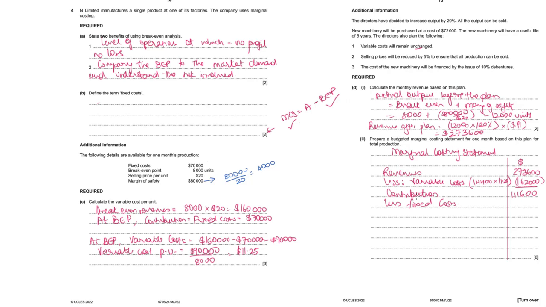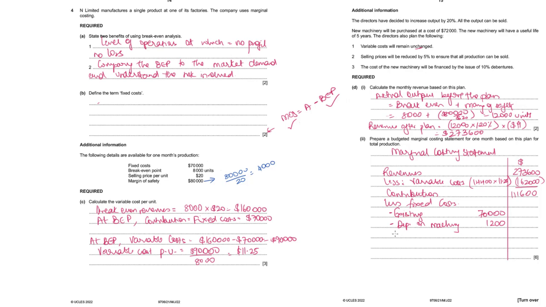Now under fixed cost we have existing fixed cost, 70,000. Then we have the cost of machinery, we'll call it depreciation on machinery, 72,000, which is the total cost of machinery that can be used for 5 years, but we want monthly depreciation, so 72,000 divided by 60, so that gives us 1,200.